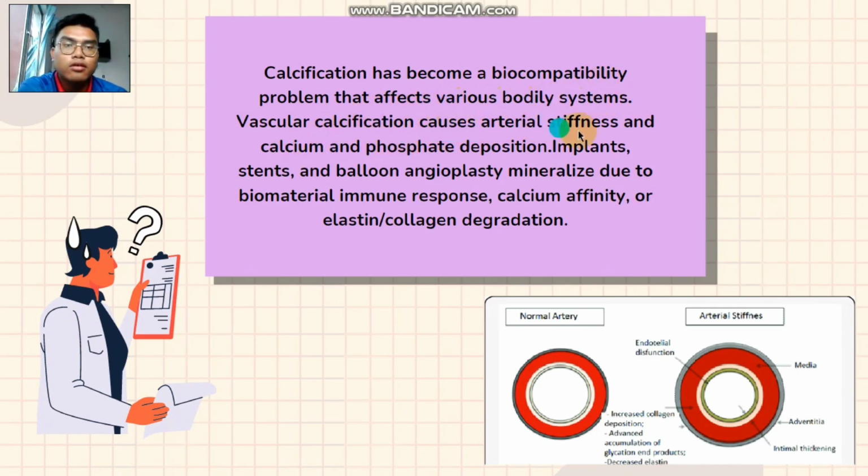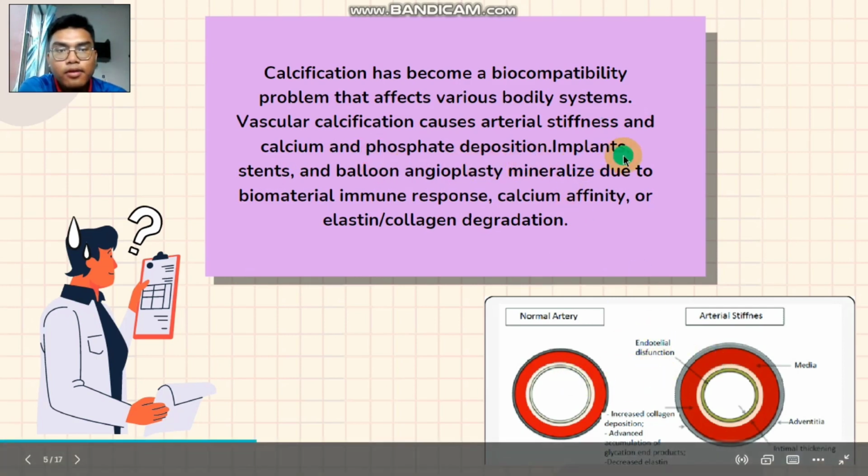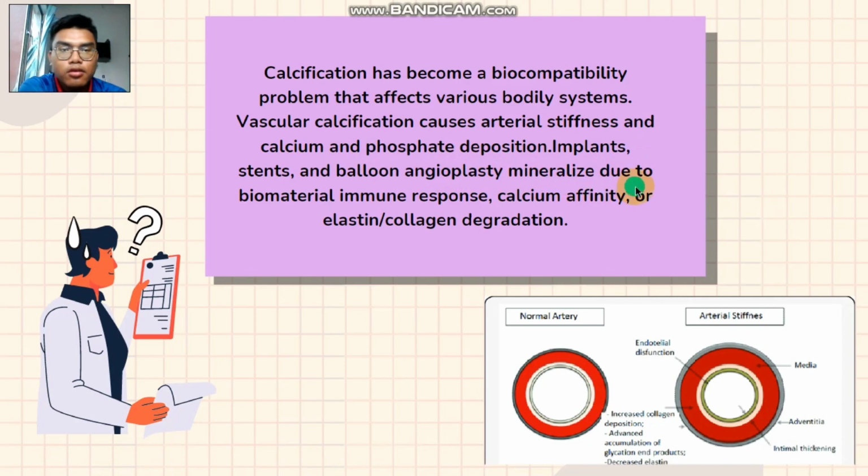Vascular calcification causes arterial stiffness and calcium and phosphate deposition. As you can see in this diagram, implants, stents, and balloon angioplasty mineralize due to biomaterial immune response, calcium affinity, or elastin collagen degradation.